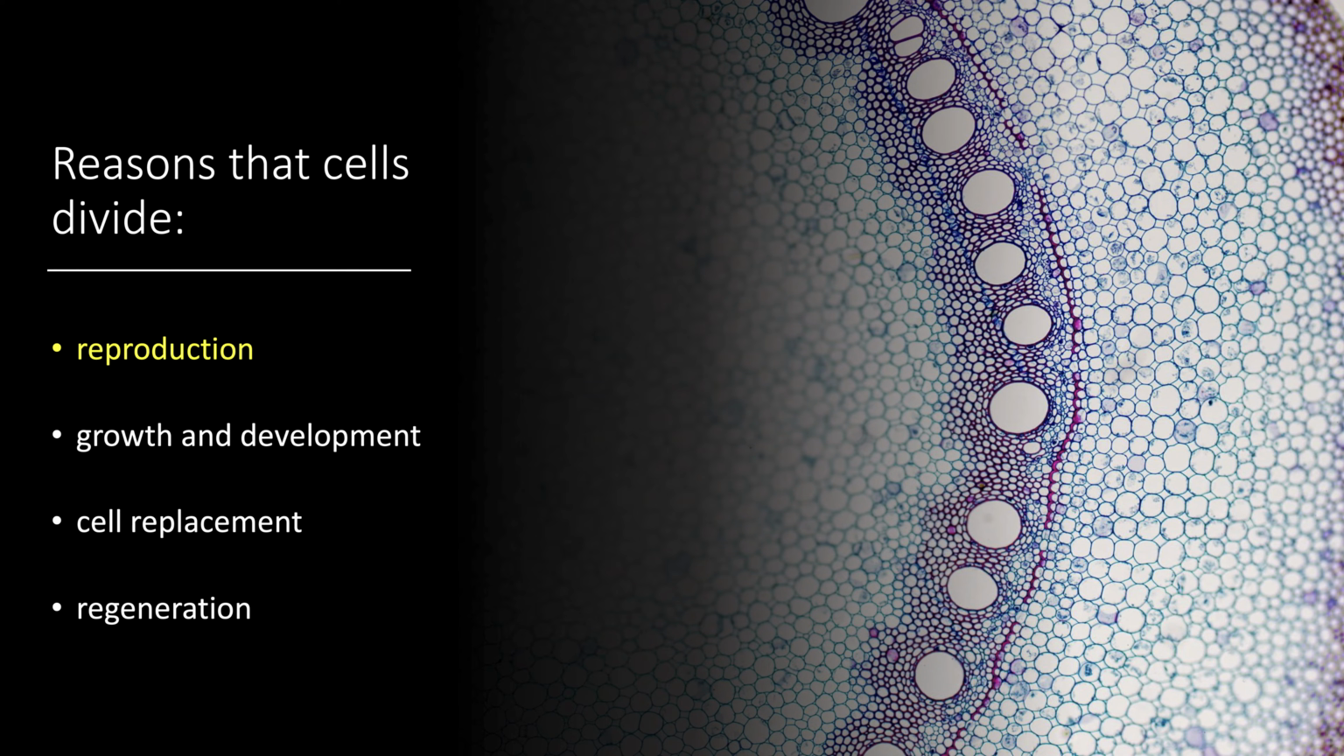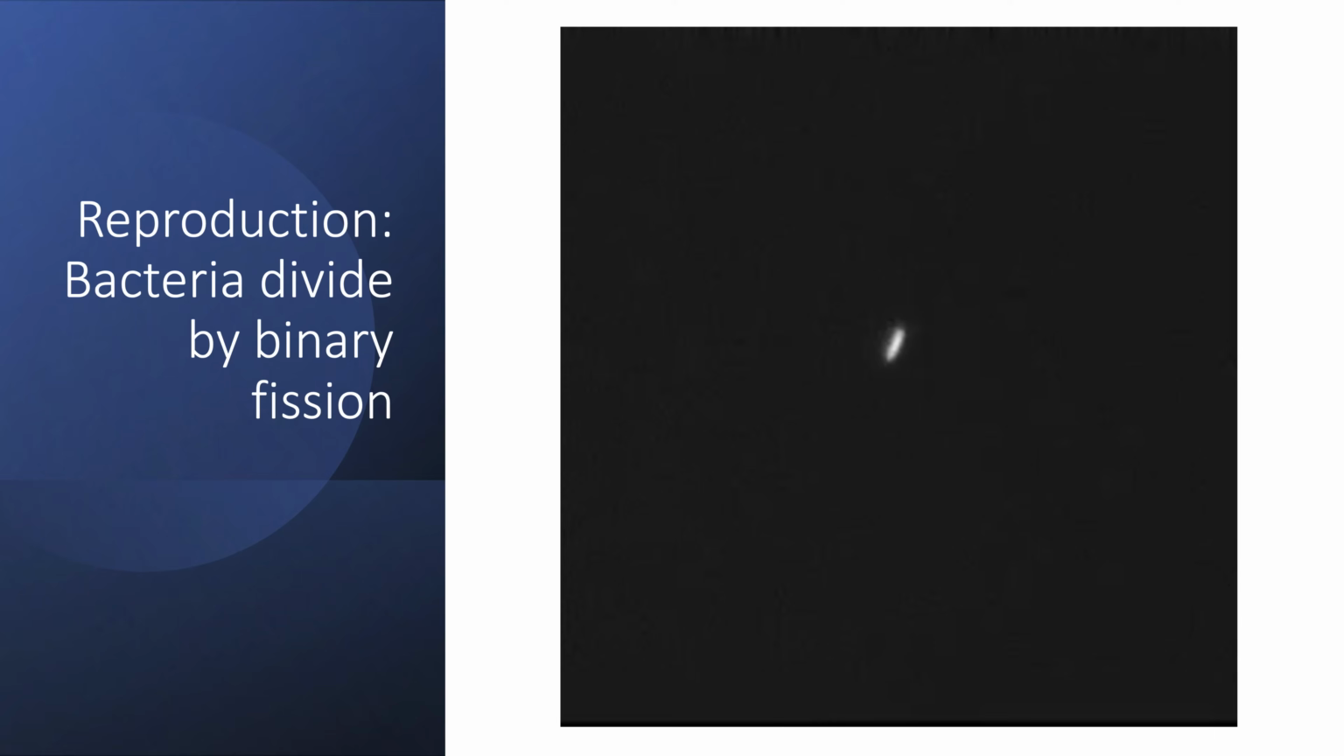First, cells may divide in order to reproduce. This is a great one to start with because there are three types of cell division we're going to mention that have to do with reproduction. Let's start with single-celled prokaryotes such as bacteria.